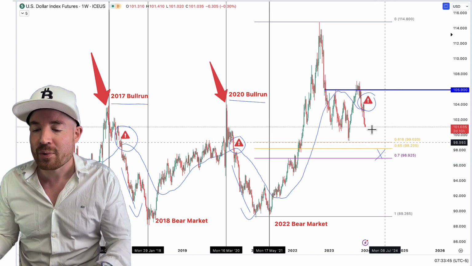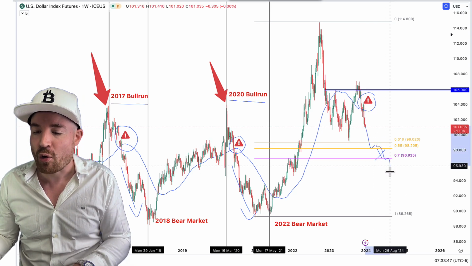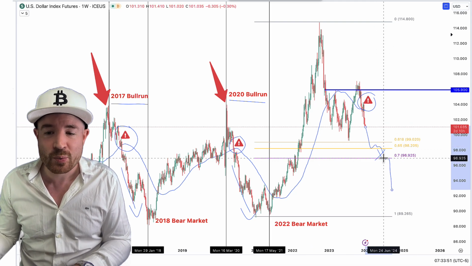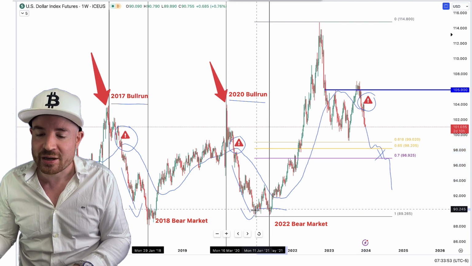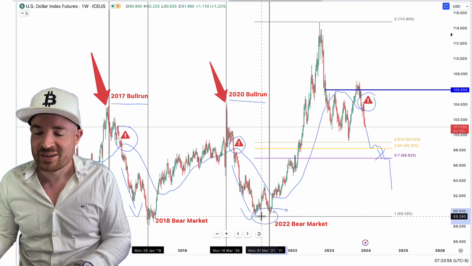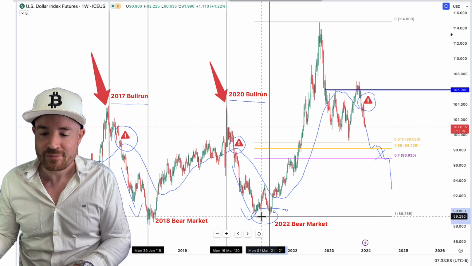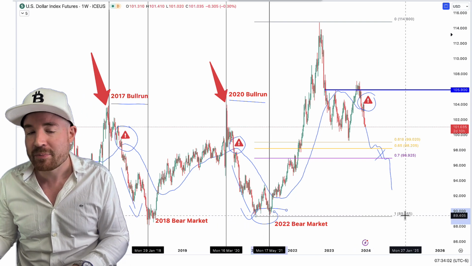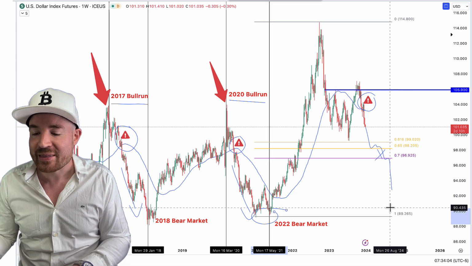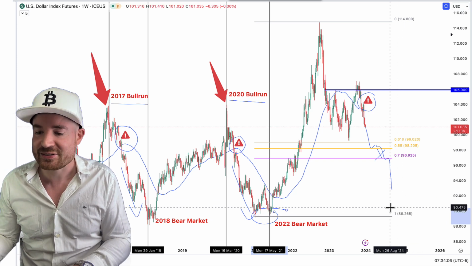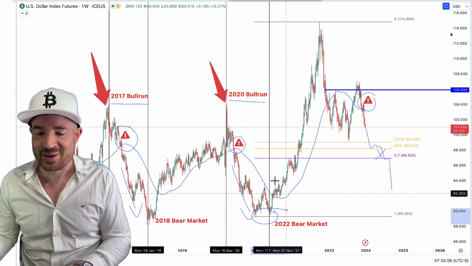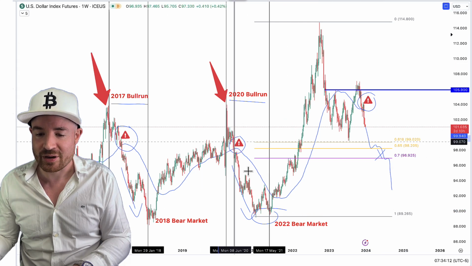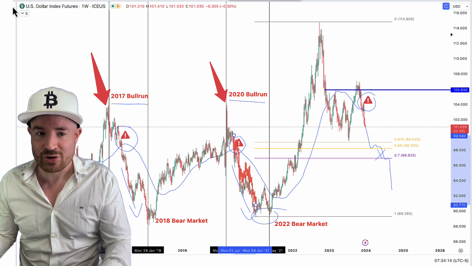So ideally, what we want to see is we want to see it break all the way down, break down below this Fibonacci golden pocket, below the 0.70. And we want to see it target these lows, the lows of 2021. If we can get there, so just about 89, a little bit below 89. If we can get there, and hopefully within the next, who knows how quick it can go. I mean, you can try and project this forward. If you take the bars pattern over here, and you see, we can try and move that around.